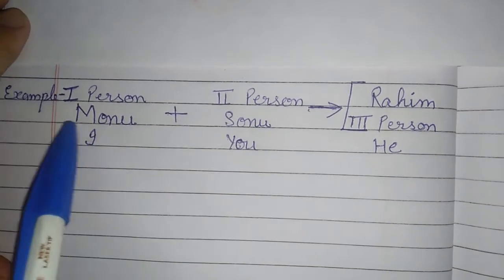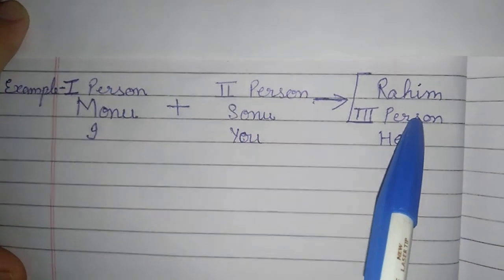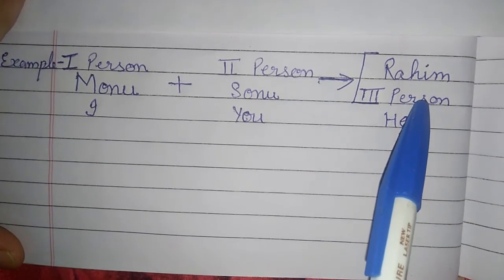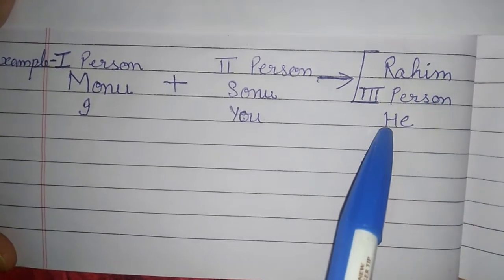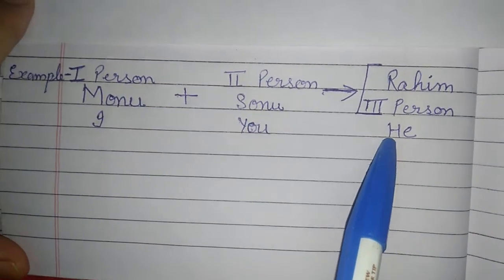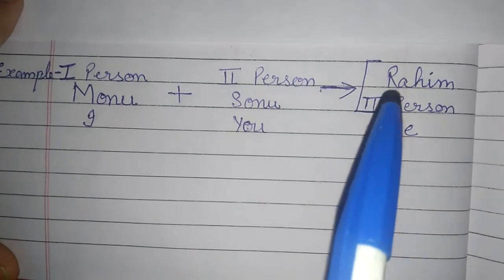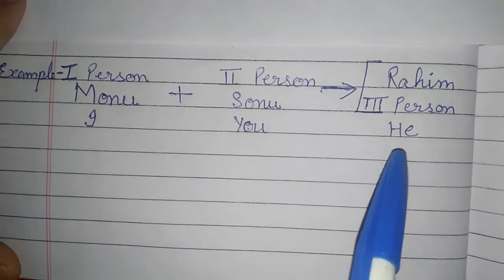Monu is speaking about Rahim. Rahim is not before Monu. Monu used the word he for Rahim. He is used for the person spoken about. It is the personal pronoun of the third person.